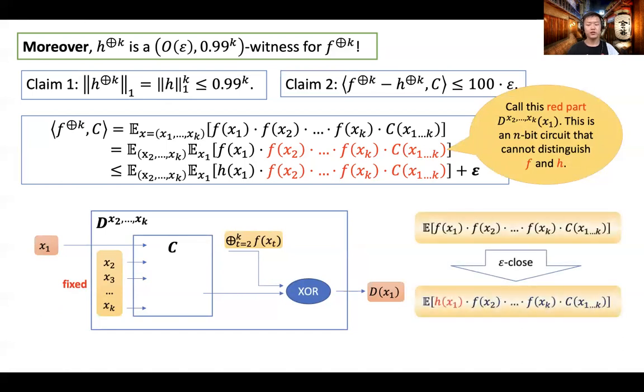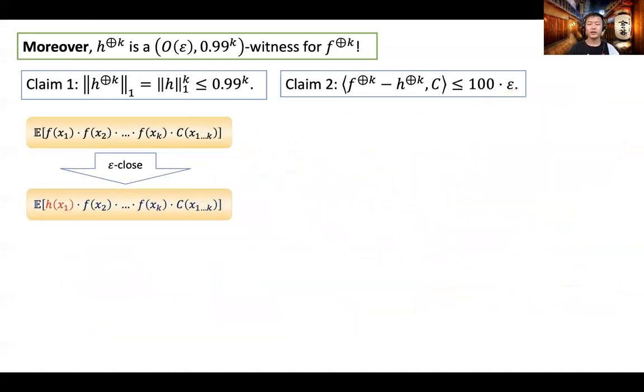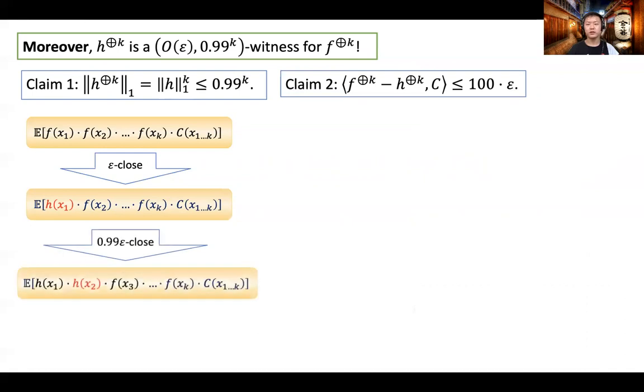So in summary, initially we are dealing with the expectation of f(x1) times f(x2) times up to f(xk) times C(x). By paying a cost of epsilon, we switch to the expectation of h(x1) times f(x2) times up to f(xk) times C(x). We can do a hybrid argument and continue this process. For the second expectation, we can fix all but the second instance x2 and do a similar argument. Then, by paying a cost of 0.99 times epsilon, we can replace f of x2 with h of x2 and switch to the third expectation.